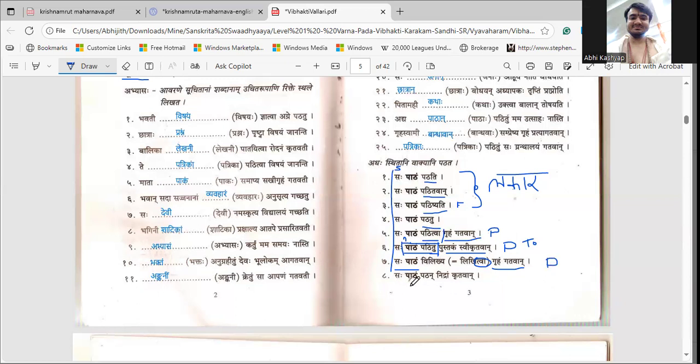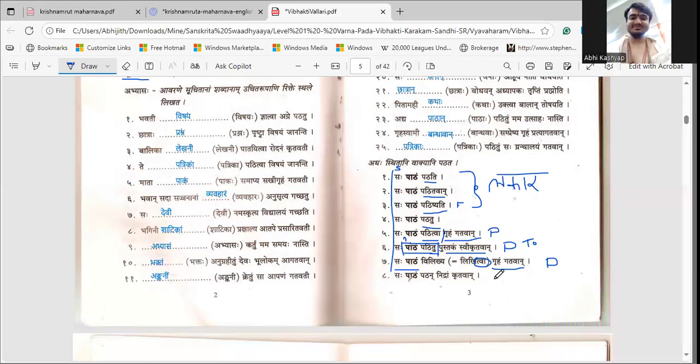Then saha patham pathan nidrang kritavan. Can anybody tell me what this means? While reading the book, he slept. He sleeps while reading the book. While reading. Okay, so what tense is that? It is continuous. It is present continuous.